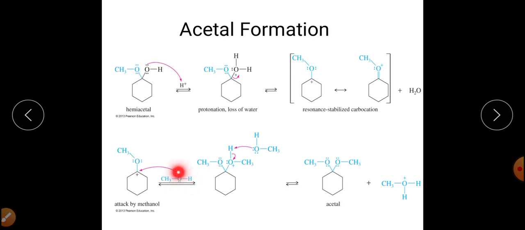So oxygen along with its lone pair of electrons will attack the C positive, and after attacking, it will again have a hydrogen attached and a positive charge on the oxygen.